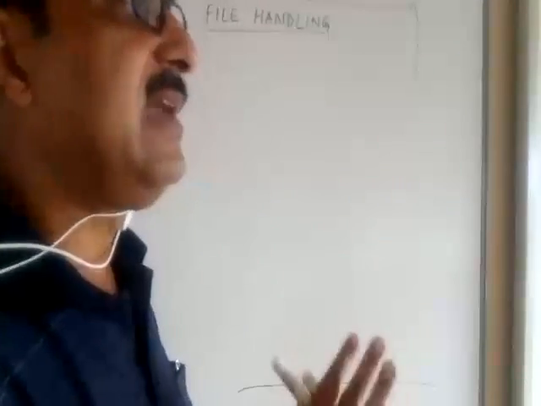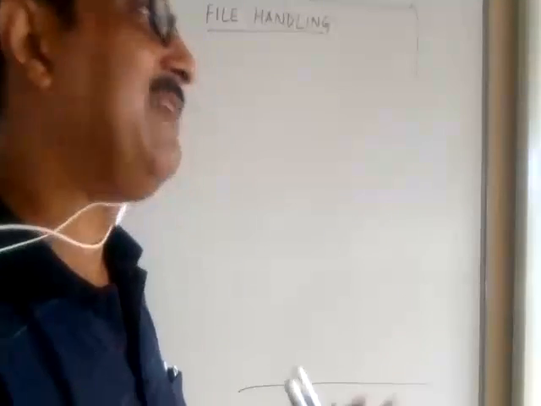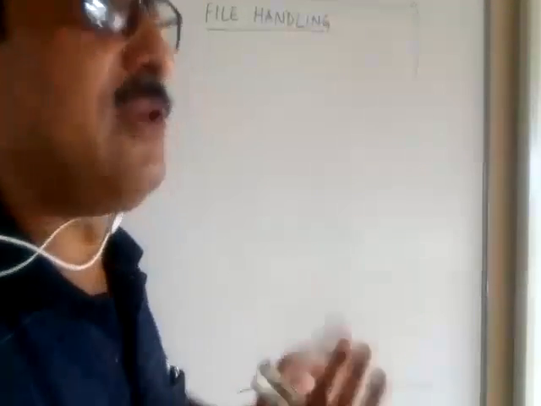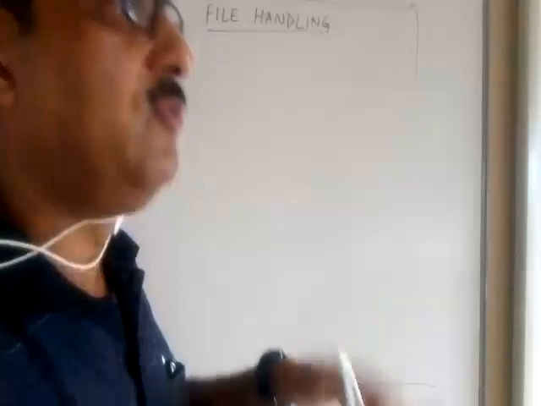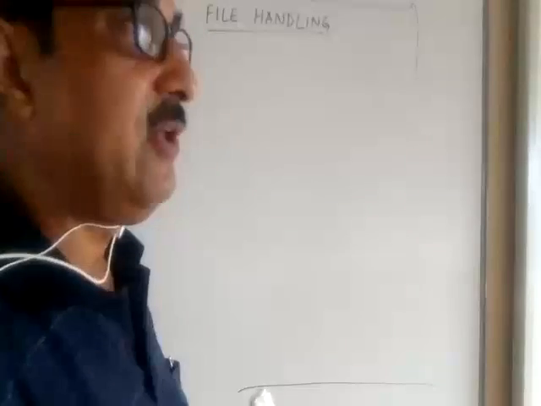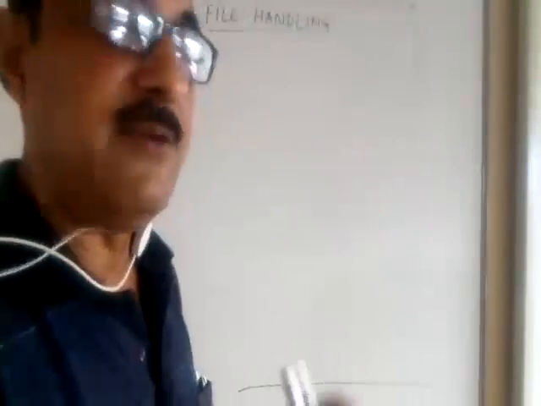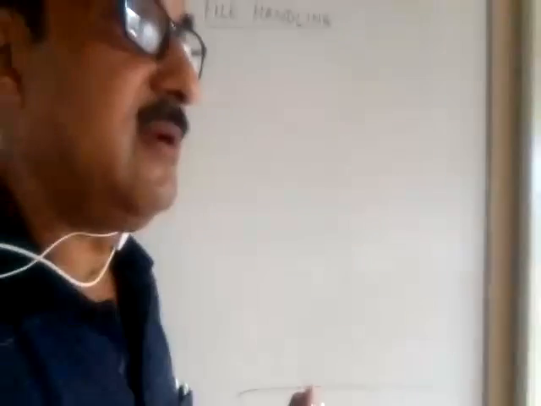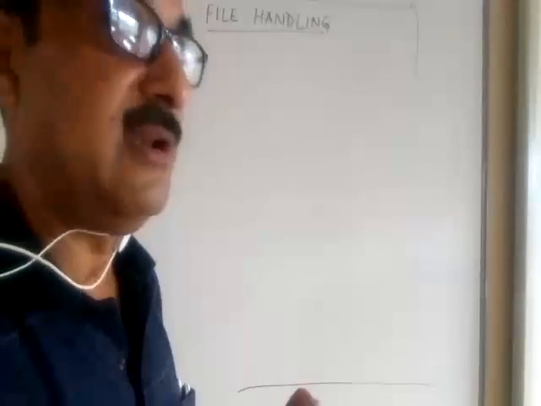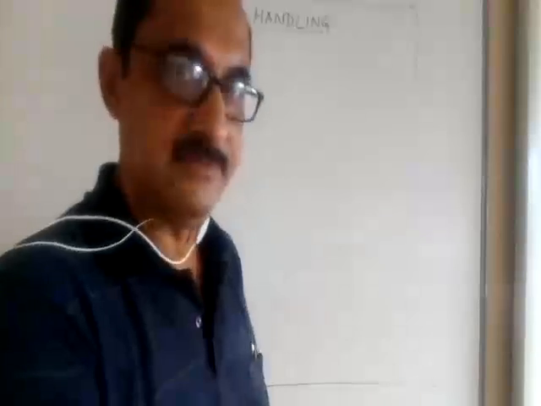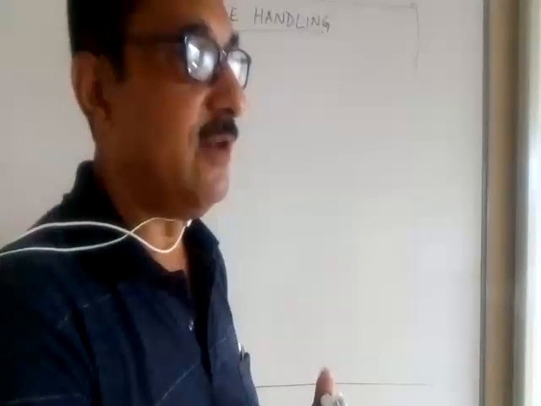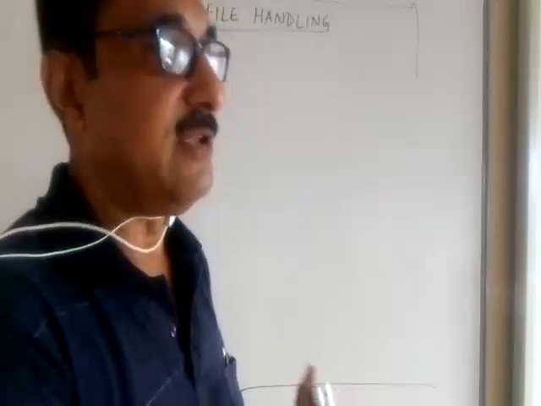Fine. Now, in the text file, if you remember the process, first of all we have to open the file, we do the reading or writing or whatever we want to do on the file, and after that we close it back. These three are the basic steps we have to remember. Never ever leave a file without closing. Open the file, do whatever work you have to do, and then you close the file down. These are the three steps. We learned that.